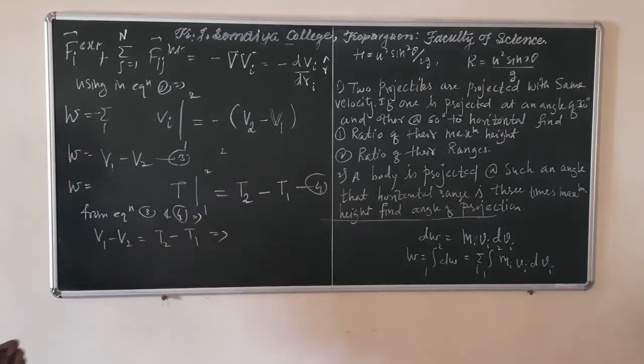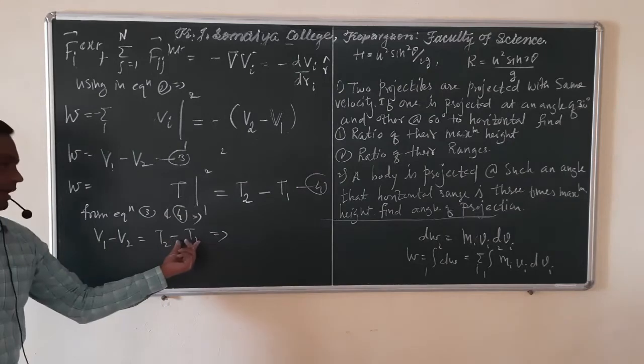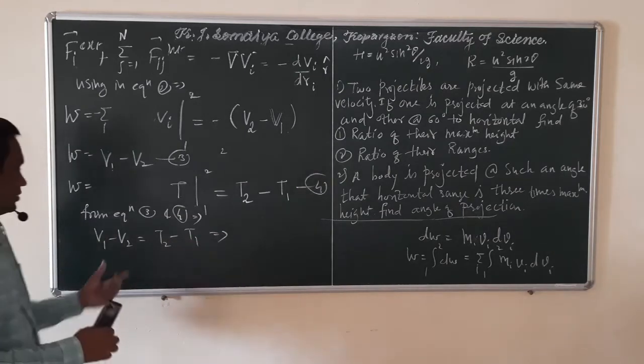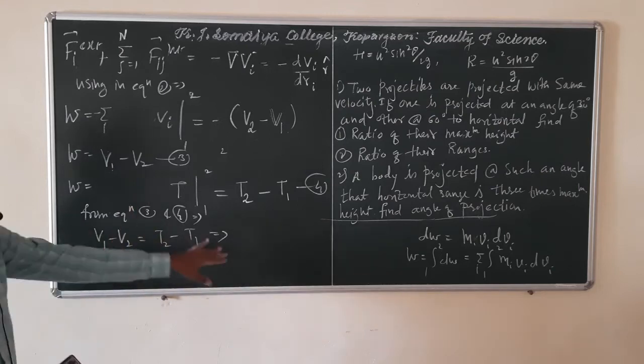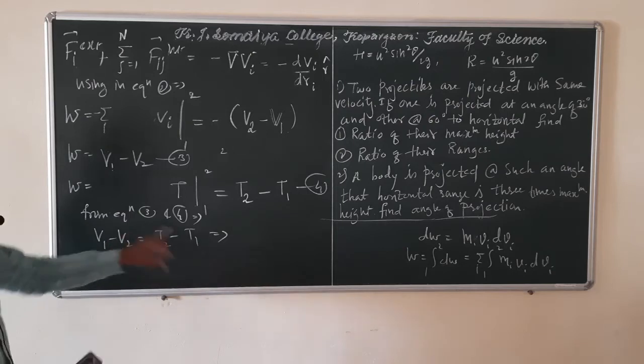We can rearrange this. If you take minus T1 to the left hand side, it becomes plus T1, so T1 plus V1. If you take V2 to the right hand side, it becomes T2 plus V2.